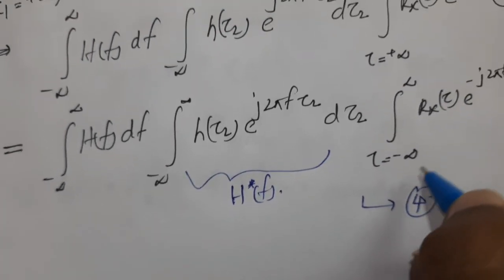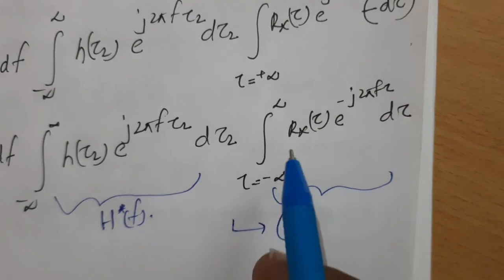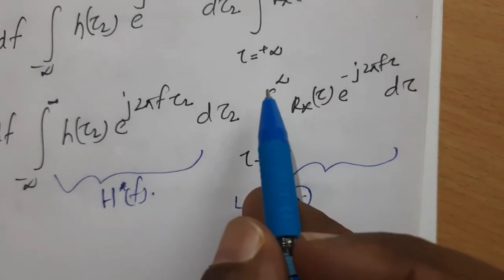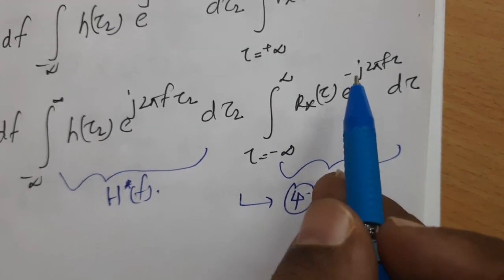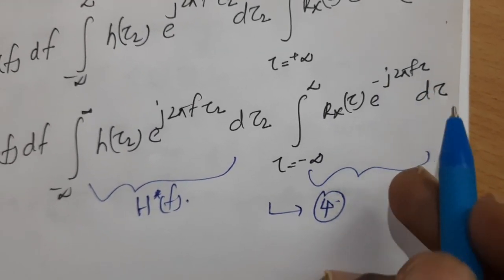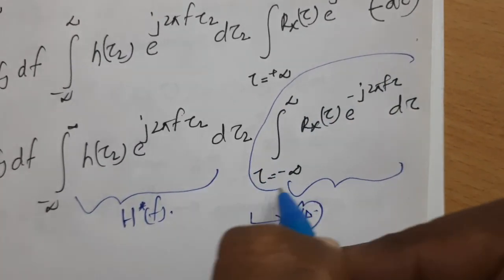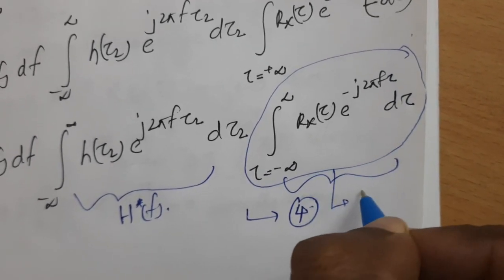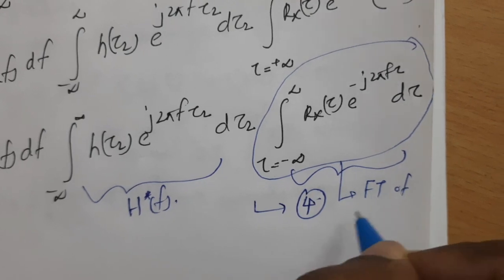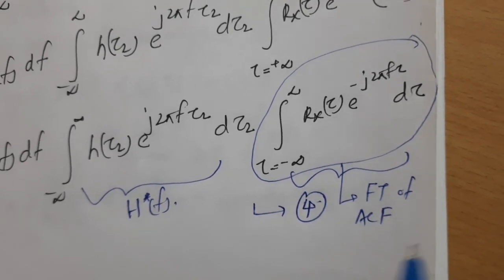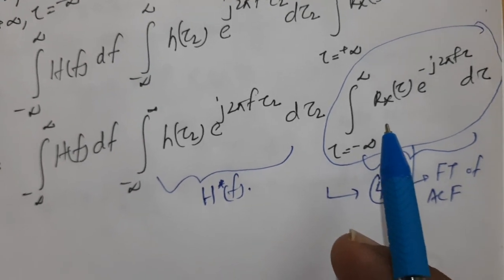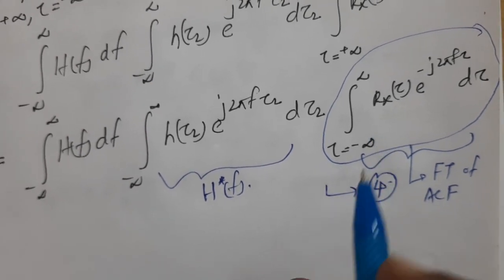Now what about this quantity? The integral over tau from minus infinity to plus infinity of Rx(tau) e raised to minus j 2 pi f tau d tau we can call the Fourier transform of the autocorrelation function. The Fourier transform of the autocorrelation function we will call the power spectral density.